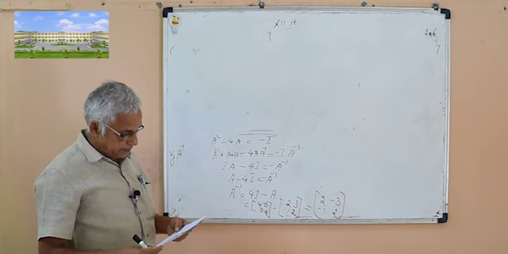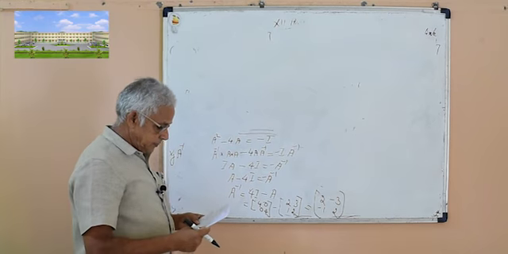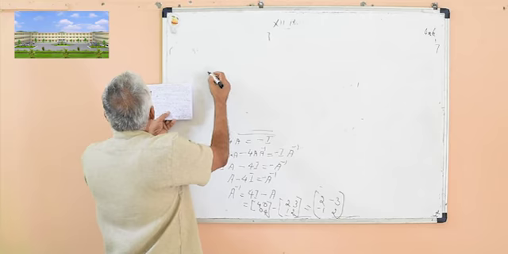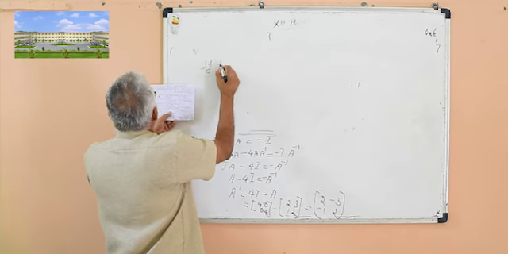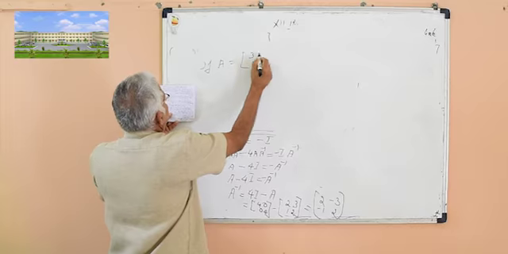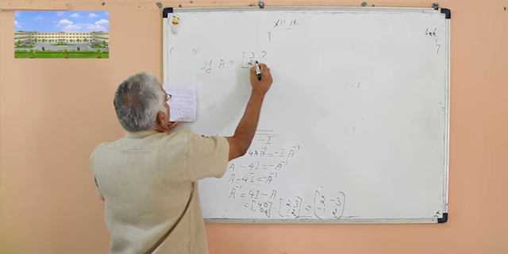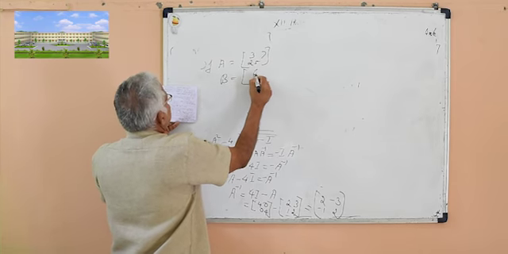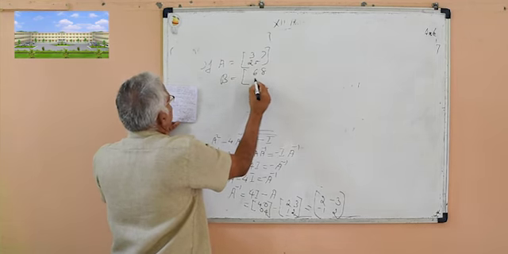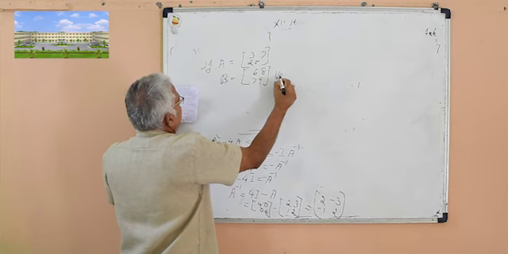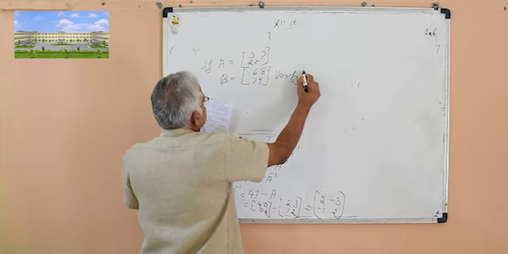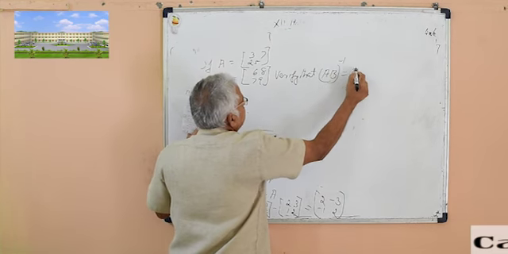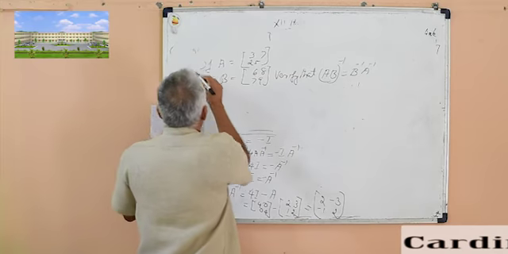Assignment. If A is equal to 3, 7, 2, 5, B is equal to 6, 8, 7, 9, verify that AB inverse is equal to B inverse into A inverse.